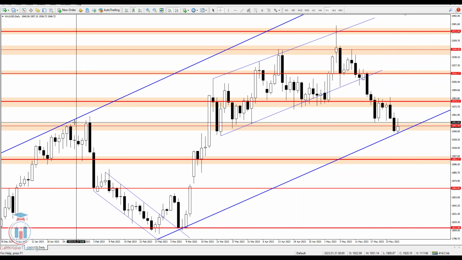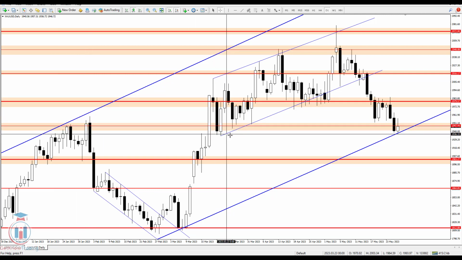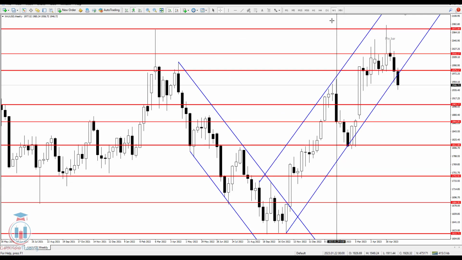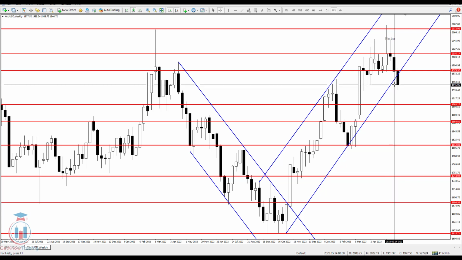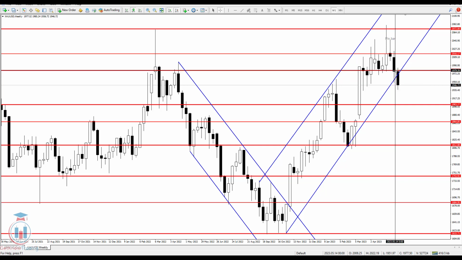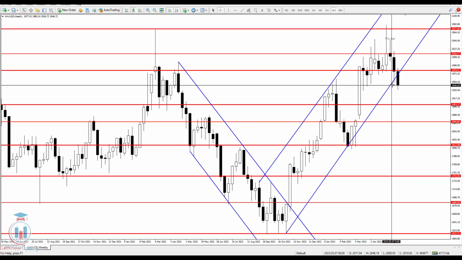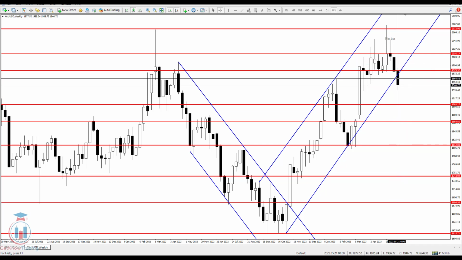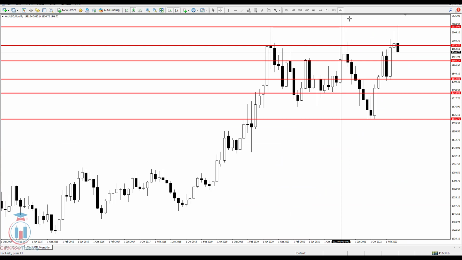We can see that in the past this price level has prevented the price from moving up and also from falling down. Now let's see how this looks on a weekly time frame. The weekly time frame looks like this, where we have seen in the previous week that the price has reached this uptrend, which is acting as a support, and the price has closed at 1979. But this week has made a breakout to the downside, and this support has lost its strength. So we can see that currently the price is outside of this uptrend, which is suggesting that the price is changing direction.